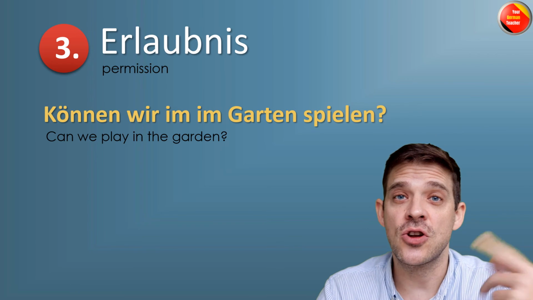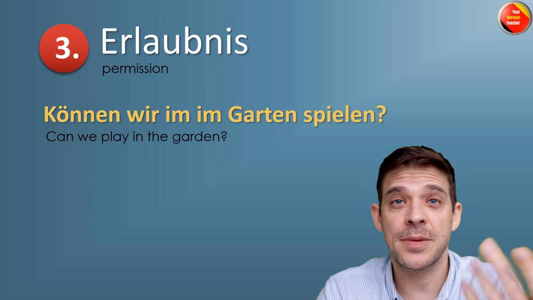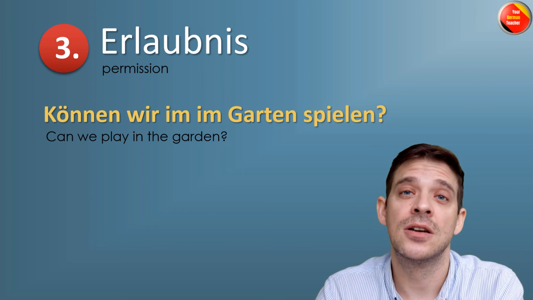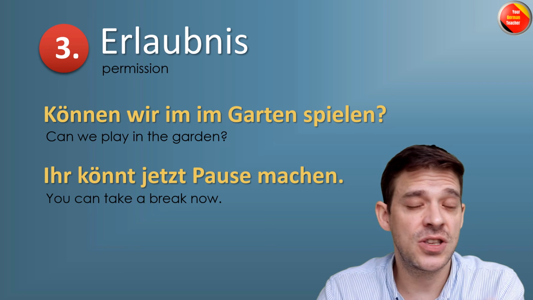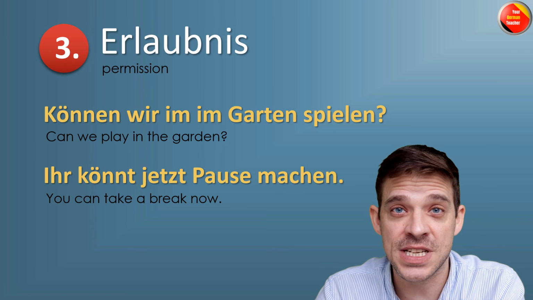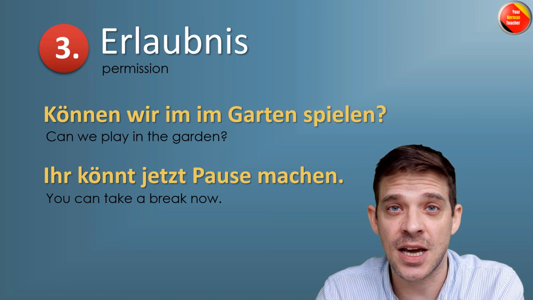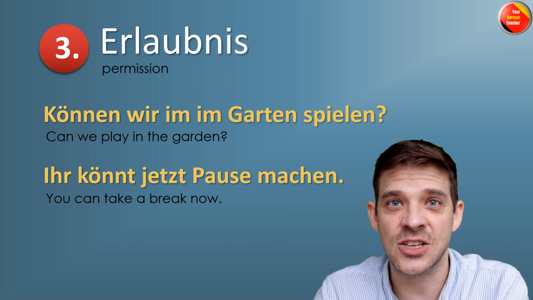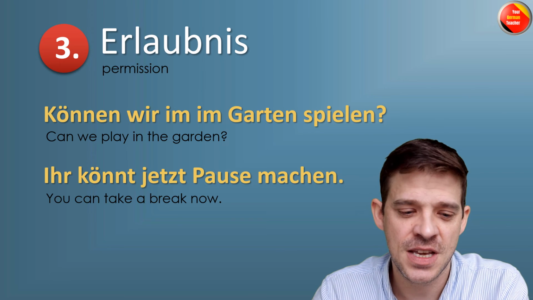Zum Beispiel, können wir im Garten spielen? Maybe the kids ask their parents, können wir im Garten spielen? Oder, ihr könnt jetzt eine Pause machen. You guys can take a break now. Actually not yet, noch nicht. Wir sind noch nicht fertig, but soon.